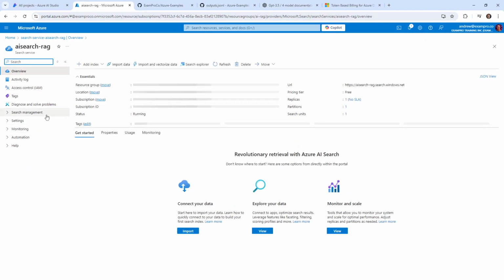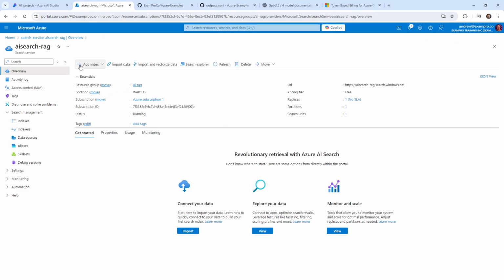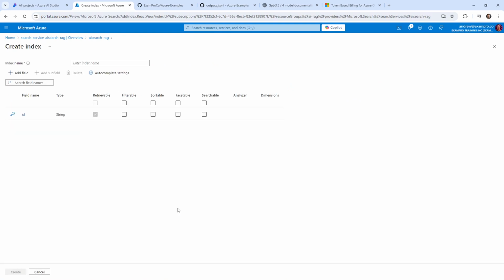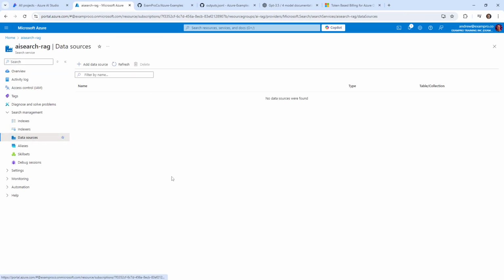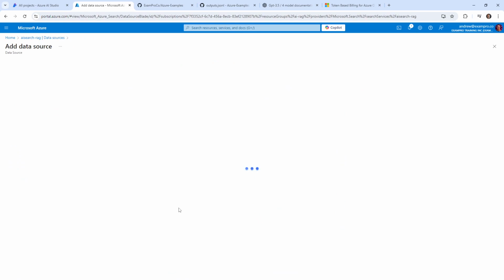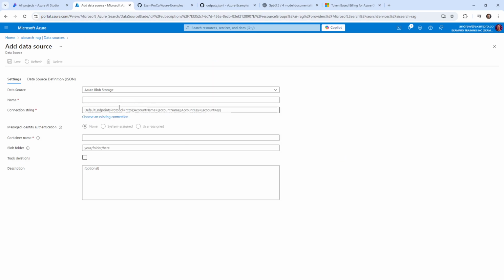So from in here, let's drop down search management. The first thing we need is an index. I mean, we want to have a data source, so connect your data, start here to import your data. We'll go ahead and add an index. I'm not exactly sure what we want for fields here, so I'm going to go back for a moment. Before we create an index, I'm going to add a data source and see if we can do that. So hopefully it'll create one for us. It won't, but what we'll do is make a new tab here.